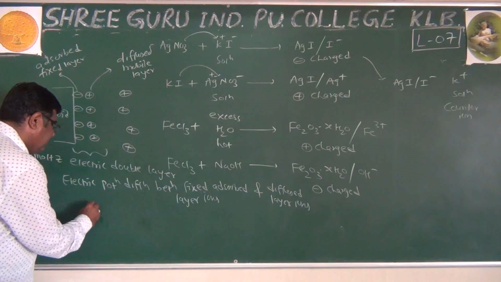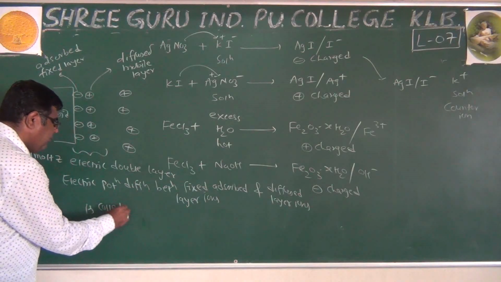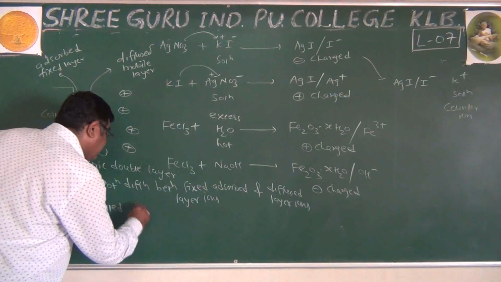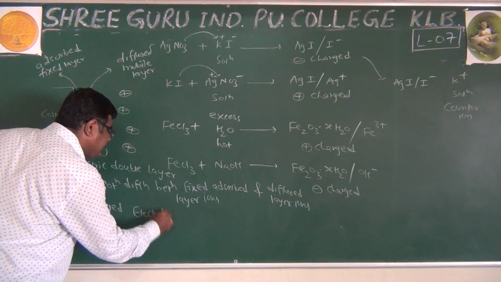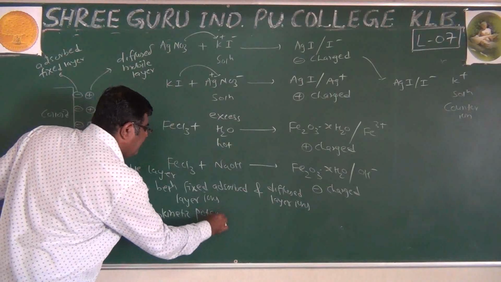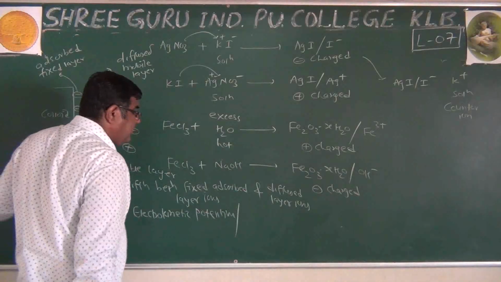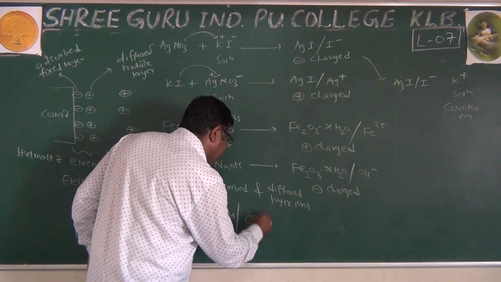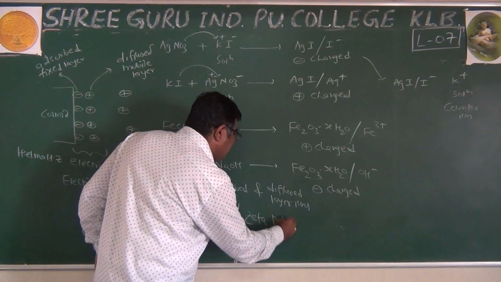It's called electrokinetic potential. Why kinetic? Because of movement. And that is also called zeta potential.